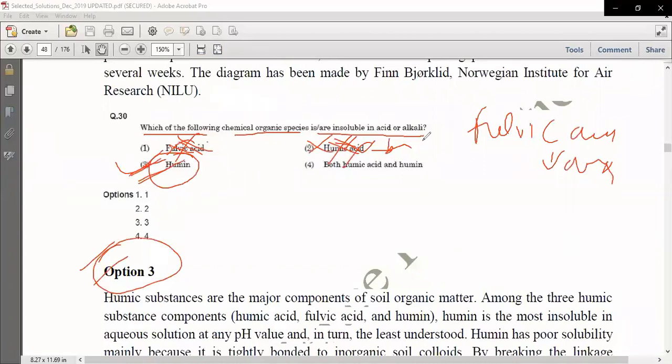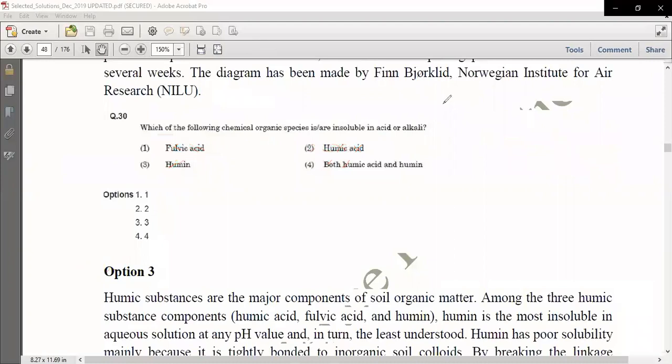Is it clear to everyone? Anyone having any doubt in this? Question number 30, anyone having any doubt in this? Okay. Now let's move to question number 31.